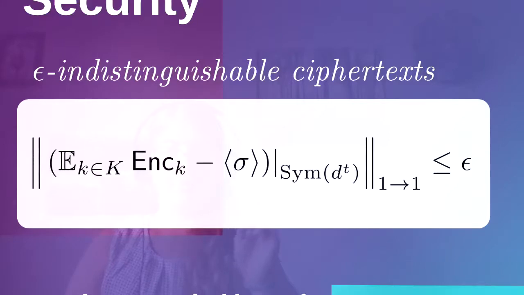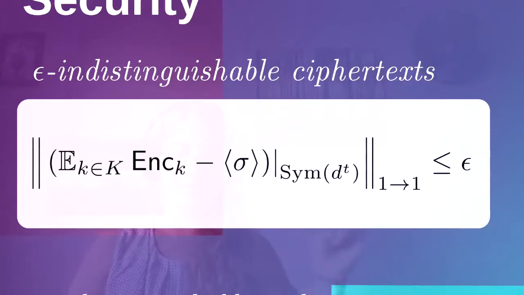So we have this angled sigma here. The sigma is a general density operator, which is fixed, and this is a state replacement channel. So what happens is if you apply this state replacement channel to another density operator, you end up back with sigma again, with the trace of that density operator.